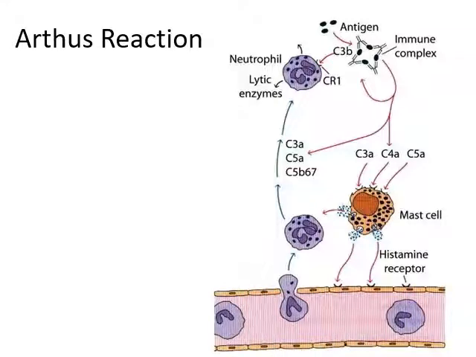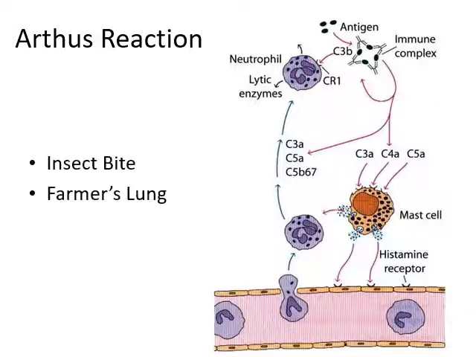As we discussed earlier, type 3 hypersensitivity can be of two types, either localized or systemic in nature. The localized type 3 hypersensitivity is also known as Arthus reaction. Over here in Arthus reaction, antigen combining with antibody will lead to formation of immune complex, and as we saw, it will lead to activation of the complement system. This complement system will generate anaphylatoxins or chemical mediators, which in turn activate the immune cells.